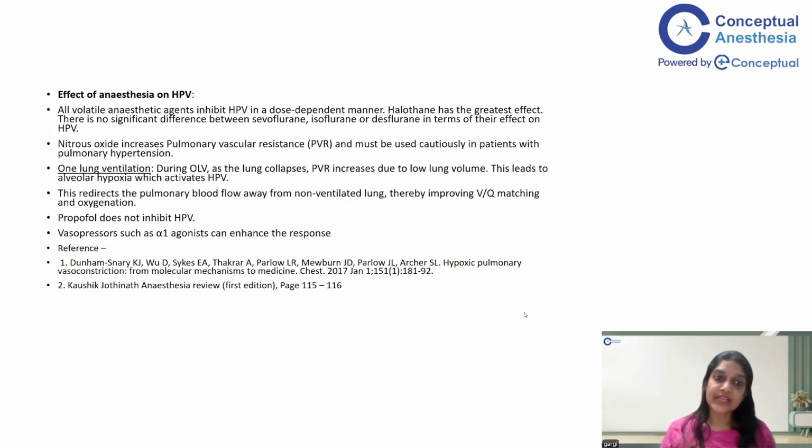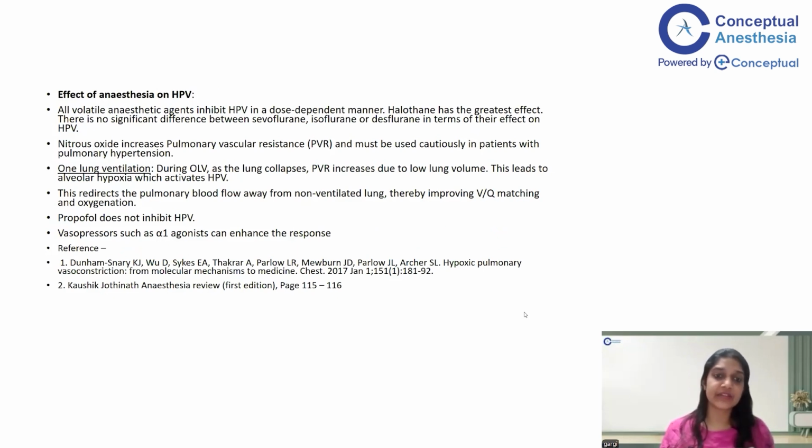So now coming to the next part of the question, that is, what is the effect of anesthesia on hypoxic pulmonary vasoconstriction? Talking about the volatile anesthetic agents, all of them inhibit hypoxic pulmonary vasoconstriction in a dose-dependent manner. Most importantly, halothane has the greatest effect, and there is no significant difference between sevoflurane, isoflurane, or desflurane in terms of the effect on hypoxic pulmonary vasoconstriction. Nitrous oxide increases pulmonary vascular resistance, therefore must be used cautiously in patients with pulmonary hypertension.